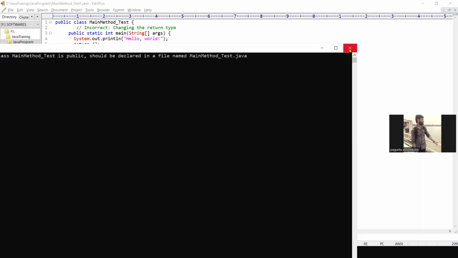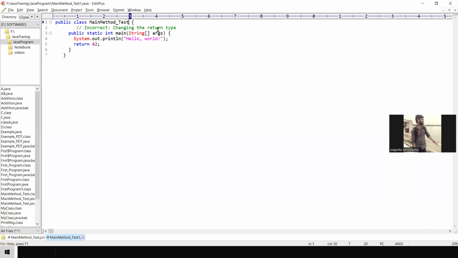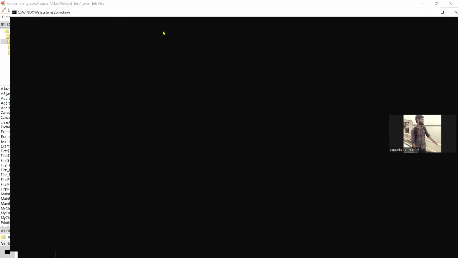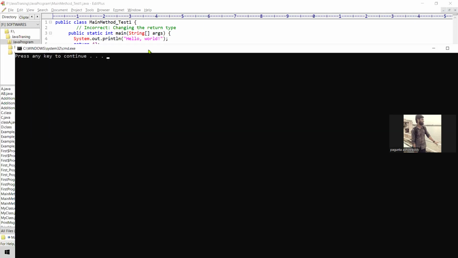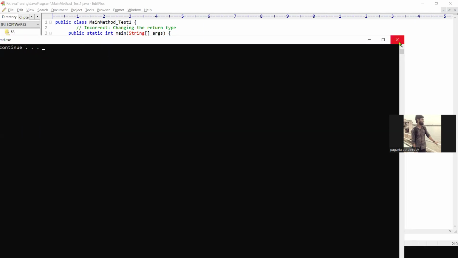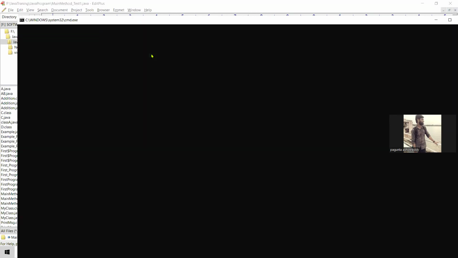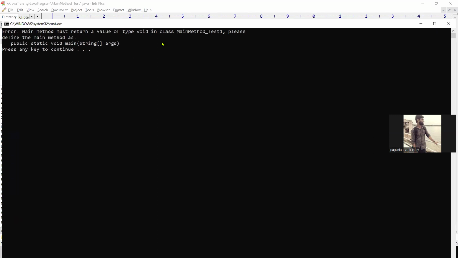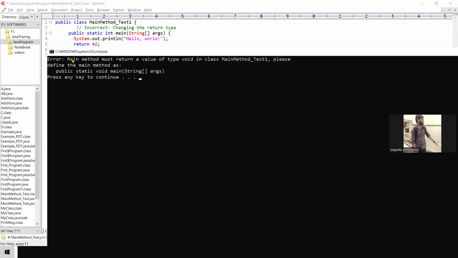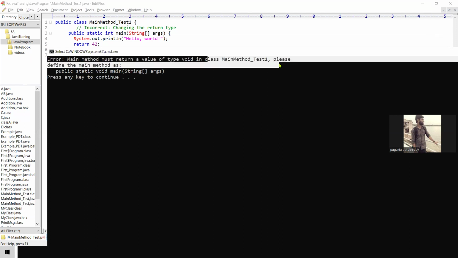Why a compile time error? This is the one. Control S, control 1. Yes, compilation is successful. The main method, it will not check. Control 2. Yes, we get the runtime error because the main method must return void, a value of void is expected. So we define the main method as public static void main like that.